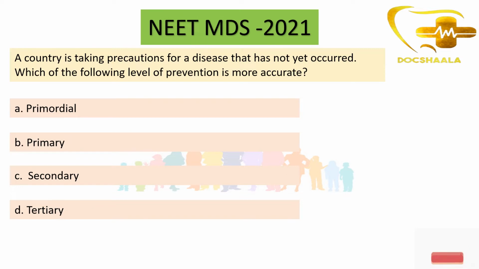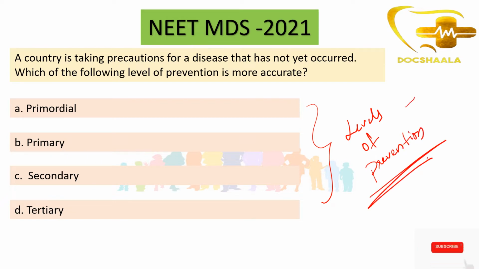So these are known as levels of prevention. There are 4 levels: primordial, primary, secondary and tertiary. When precautions are taken for a disease that has not yet occurred, in which category does it fall? Let us see what all these levels of prevention mean.